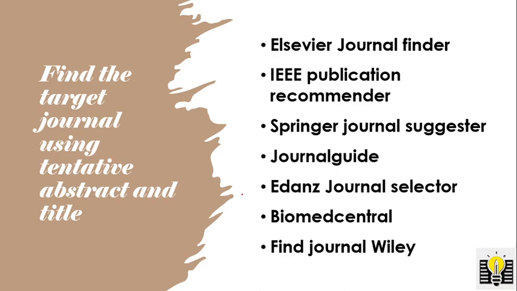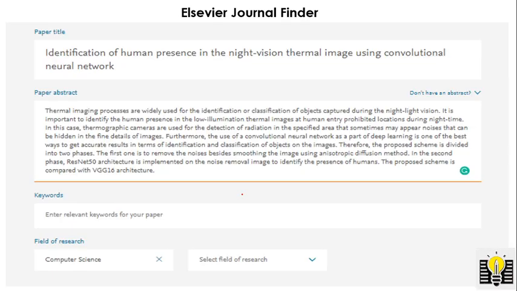So why we are preparing a tentative title and abstract: in the journal finder we have to fill in the tentative title and the abstract. Accordingly, it will give the list of journals related to your abstract. So this is the example based on our tentative abstract and title. Here I have given the paper title and abstract also. So after giving this, I can find my list of target journals.